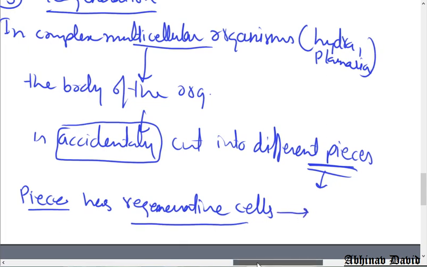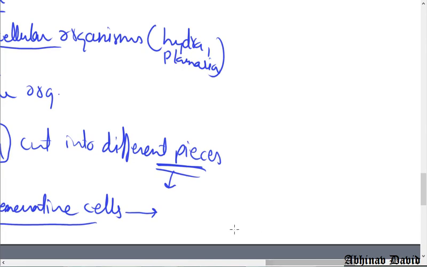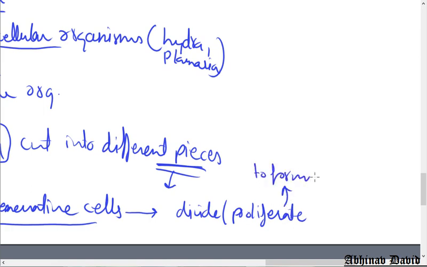When the pieces are cut, what happens to the regenerative cells? Division takes place. These cells divide or proliferate to form a mass of cells.